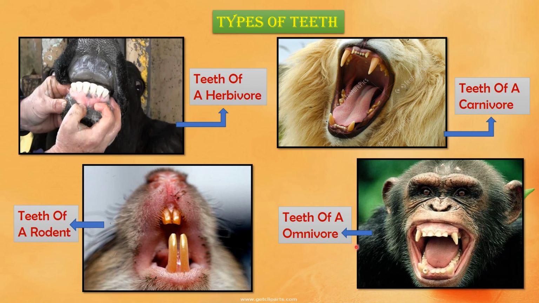The teeth of omnivores have special features that are common to the teeth of both herbivores and carnivores. Omnivores can tear off flesh and also they can grind the food. So today we have learnt all about the different products that we obtain from plants and animals, the food habits of animals and the types of teeth present in animals.